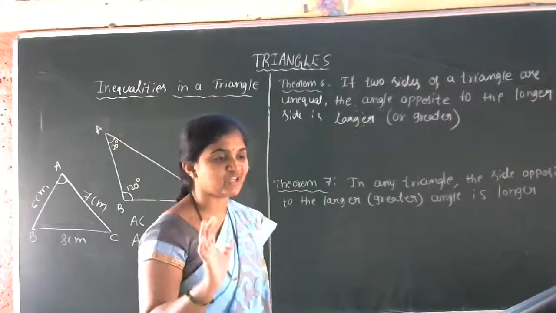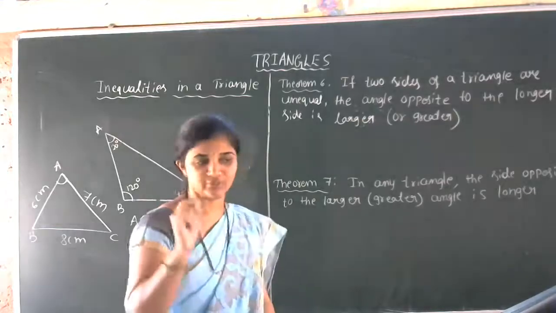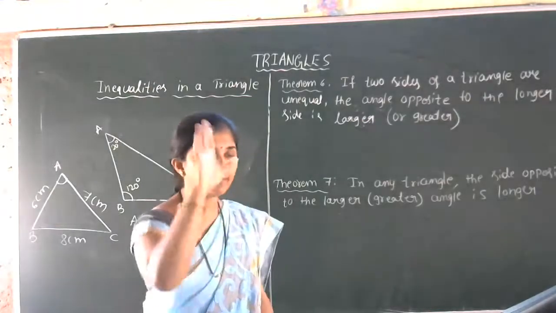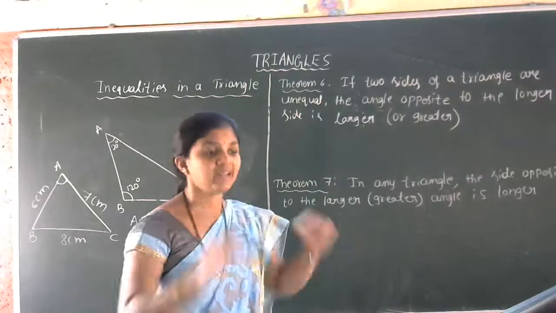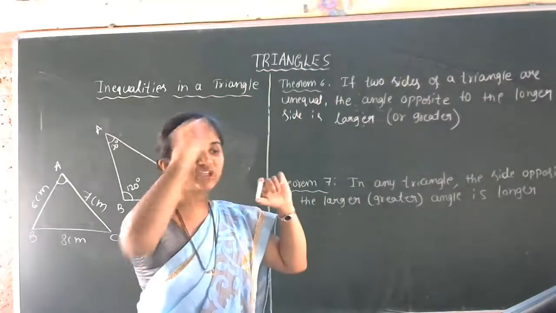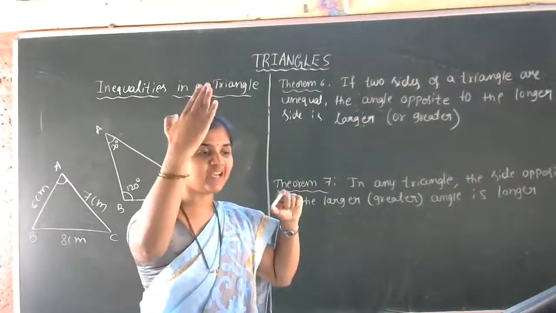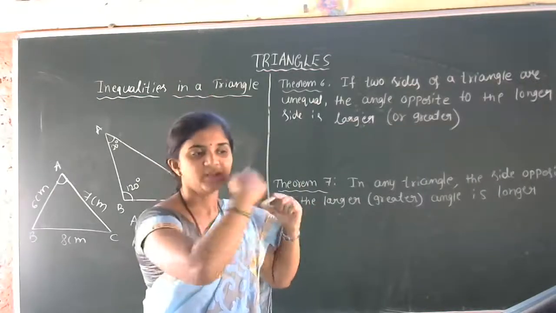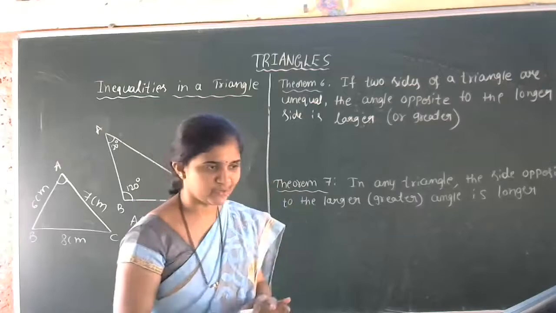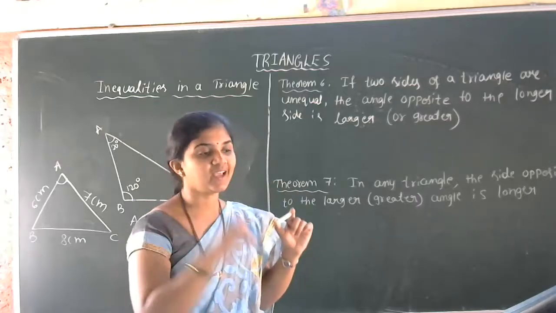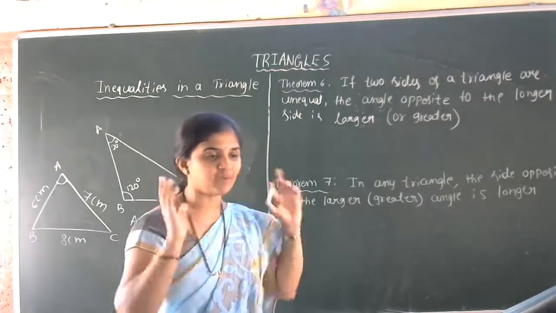If you want practical verification for this concept, take one proper measurement, construct the triangle, then measure all the angles, measure all the sides, then compare. So always the greater side has the greater opposite angle, and the smaller side has the smaller opposite angle. Then the greater angle has the greater opposite side. That you can verify.